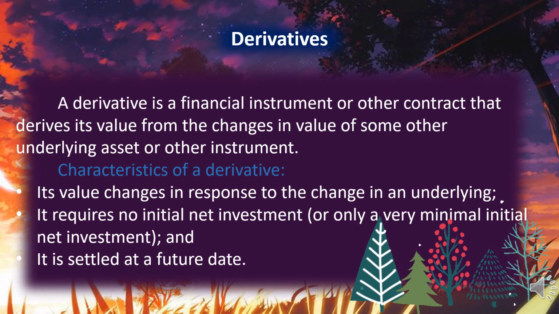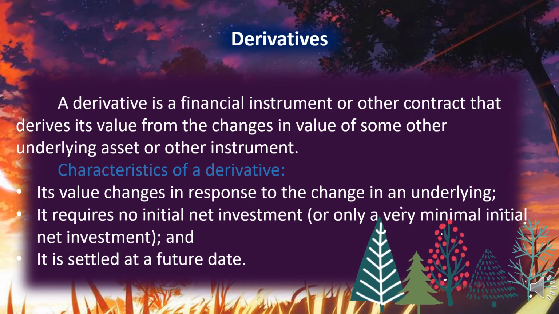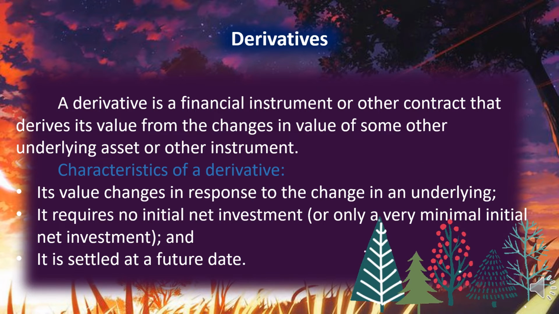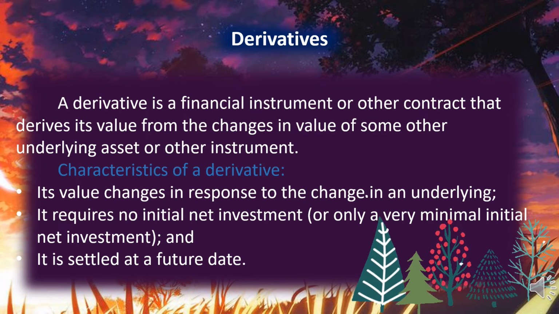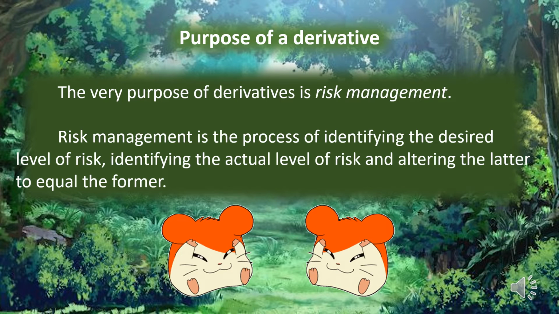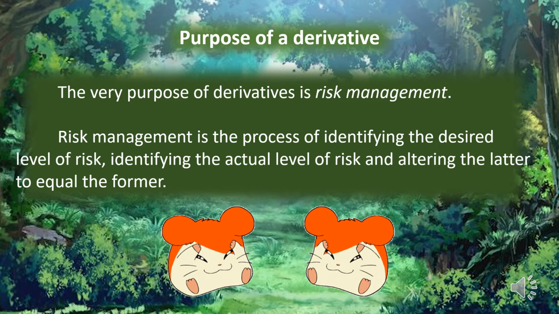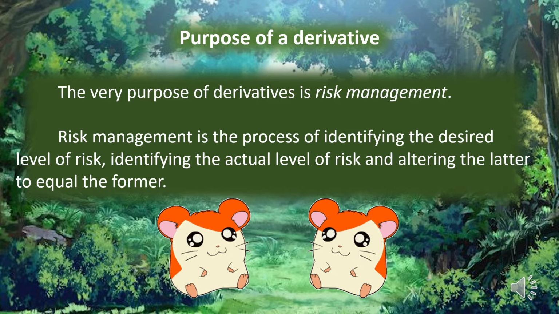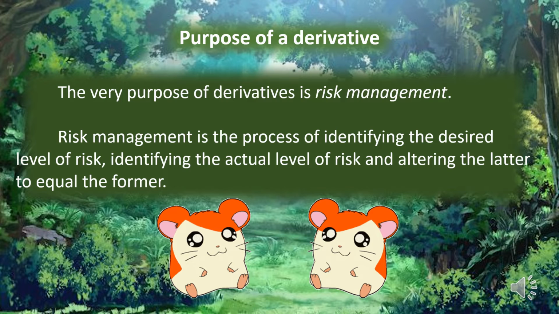So it is included in scheduled events like payment under a contract that may or may not occur. So the very purpose of a derivative is risk management. Risk management is the purpose of identifying the desired level of risk and the actual level of risk, and altering the latter to equal the former.